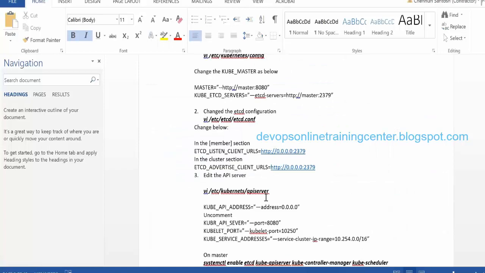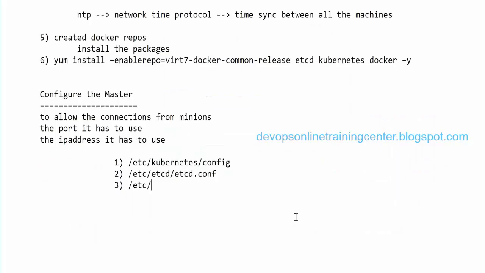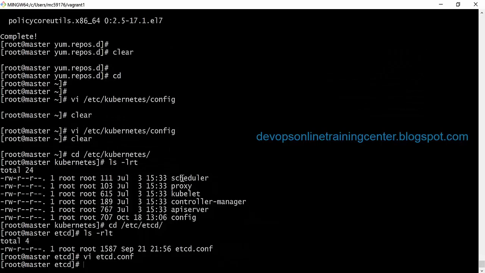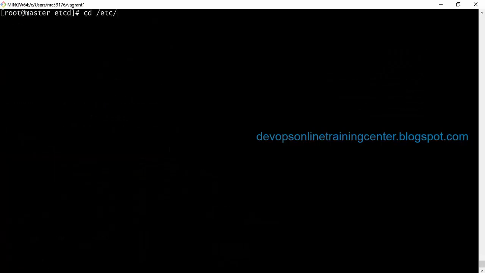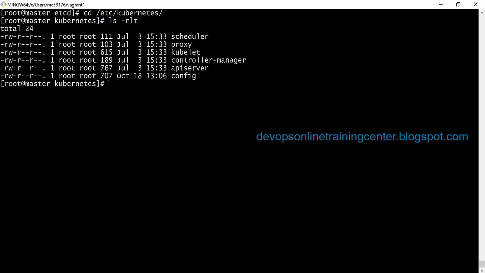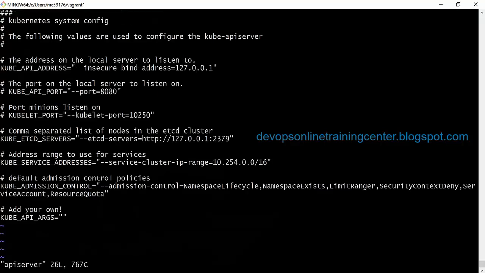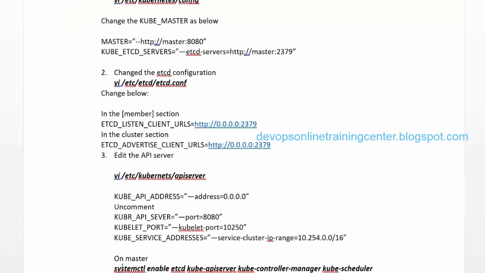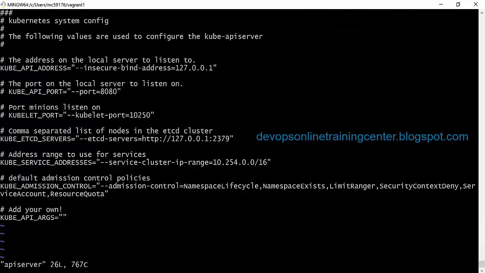What is the path? Kubernetes API server. Okay, so let me go to etc Kubernetes API server. So here also we need to do some more configuration. Kube API address.